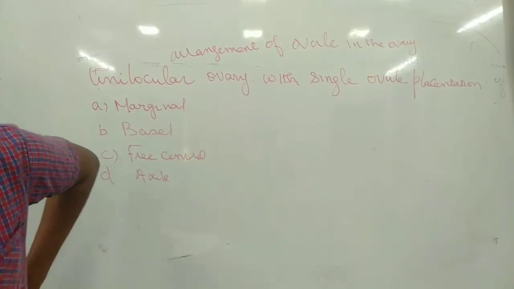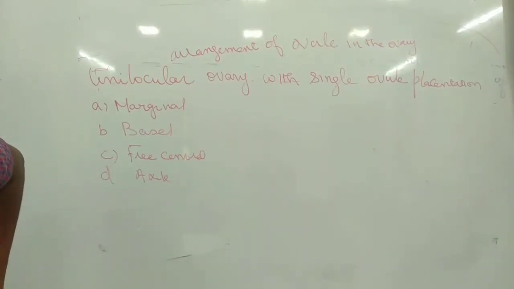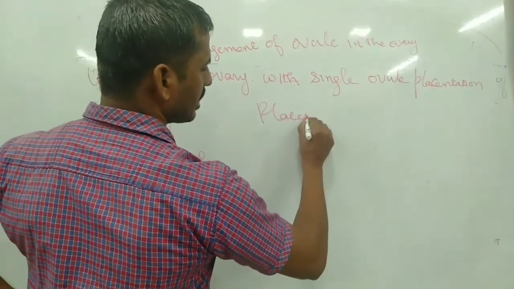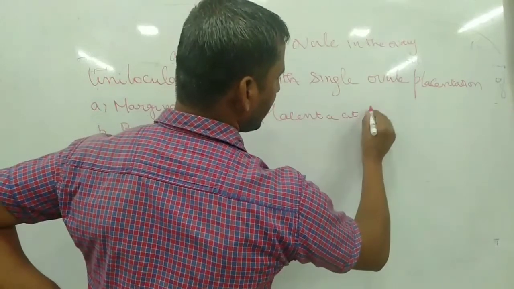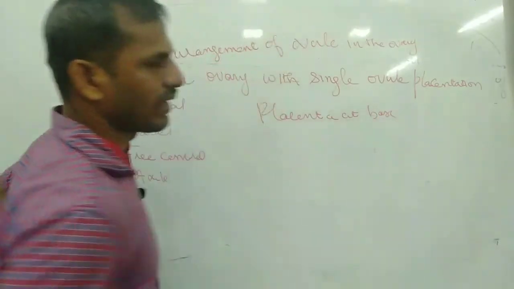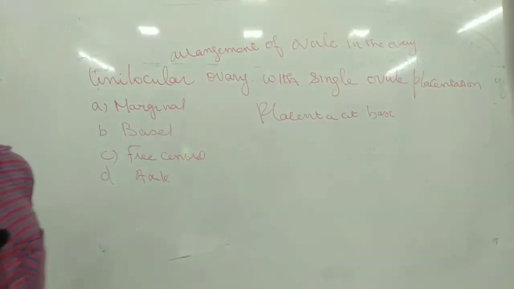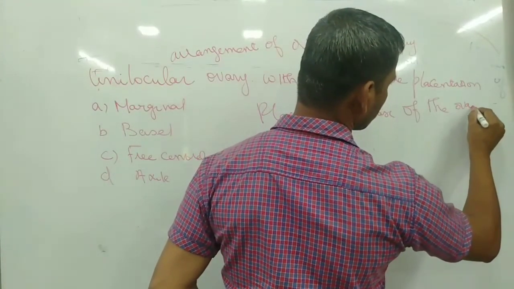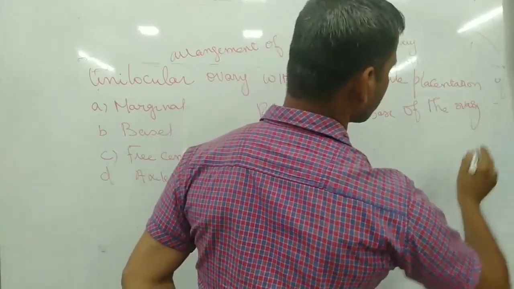The placenta is at the base of the ovary.